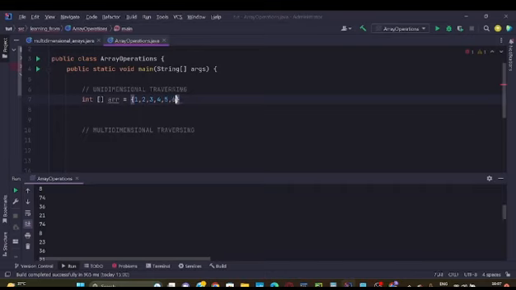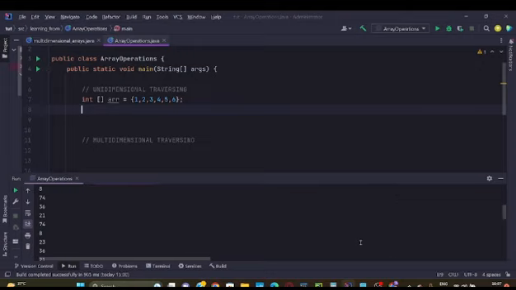When we say that we have to traverse through an array, we mean that we will look into the array, or iterate through the array, and consider the elements one by one.